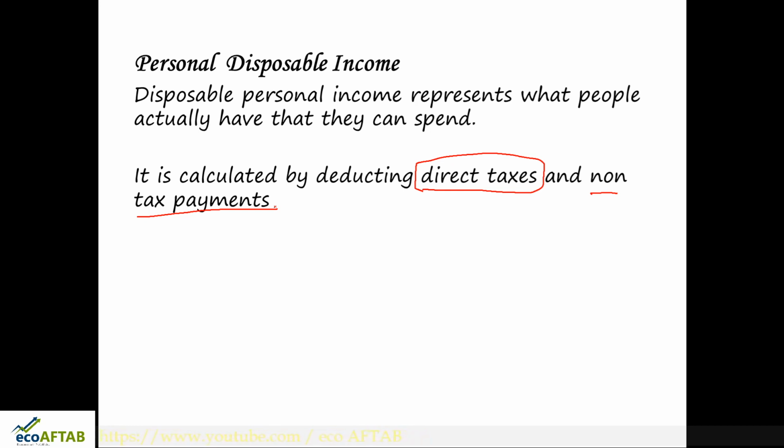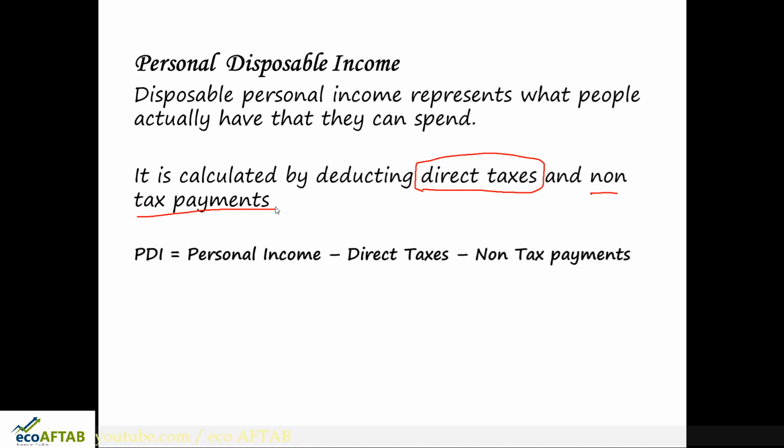Sometimes we don't follow the rules of the government and we need to pay fines or penalties. These fines and penalties are the payments done by the people to the government, but they are not in the form of tax. Such payments are called non-tax payments. So if from personal income you remove direct taxes and non-tax payments, what you get is called personal disposable income. Personal disposable income is equal to personal income minus direct taxes.